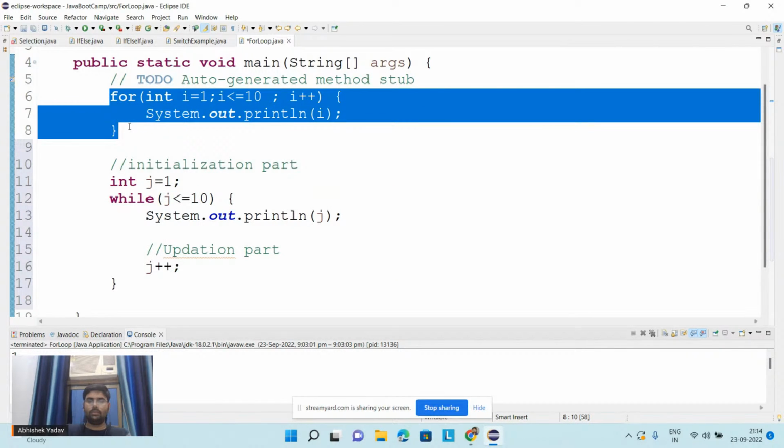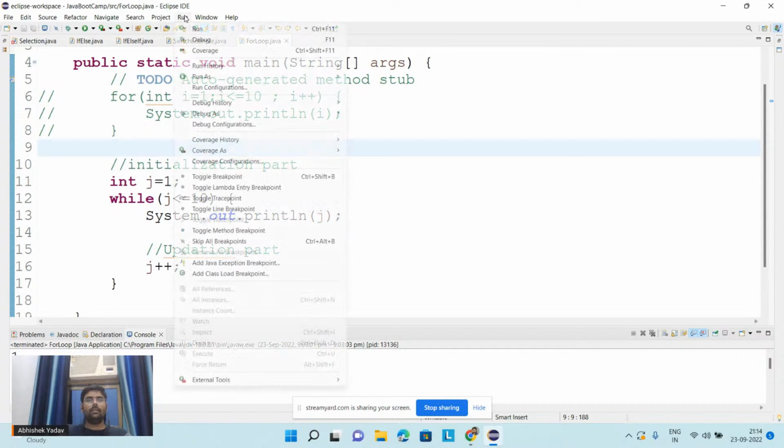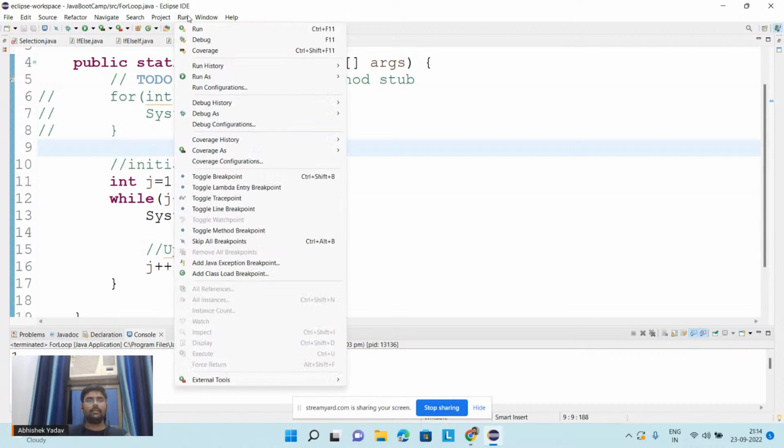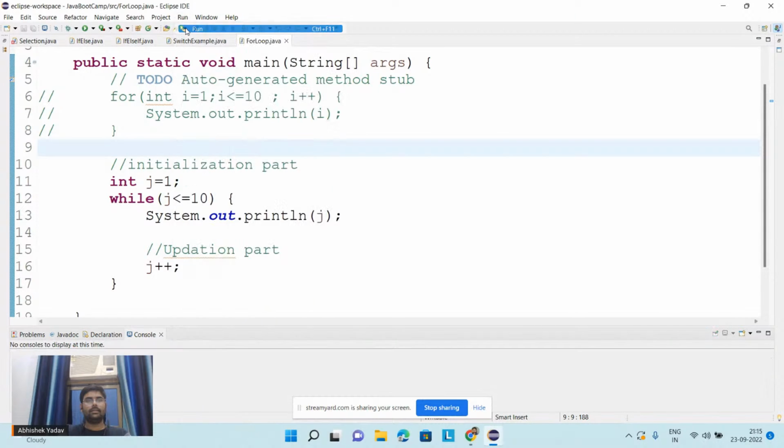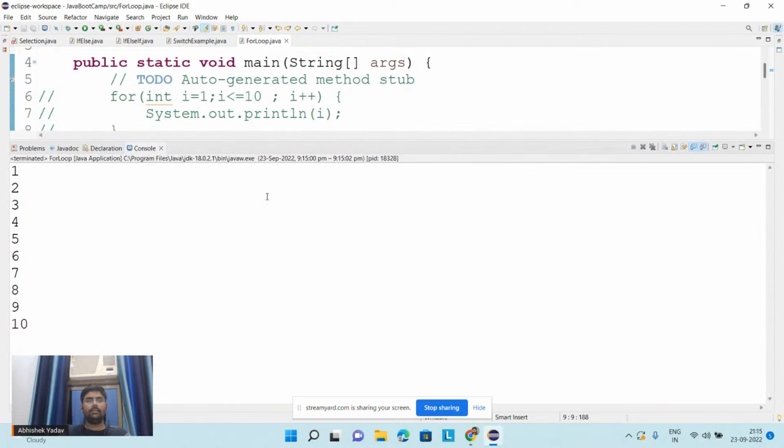Let's run the program. Let's comment out this for loop part, and I will hit the run button and see what output I am getting. So guys, again we are getting the same output: 1 2 3 4 5 6 7 8 9 10.